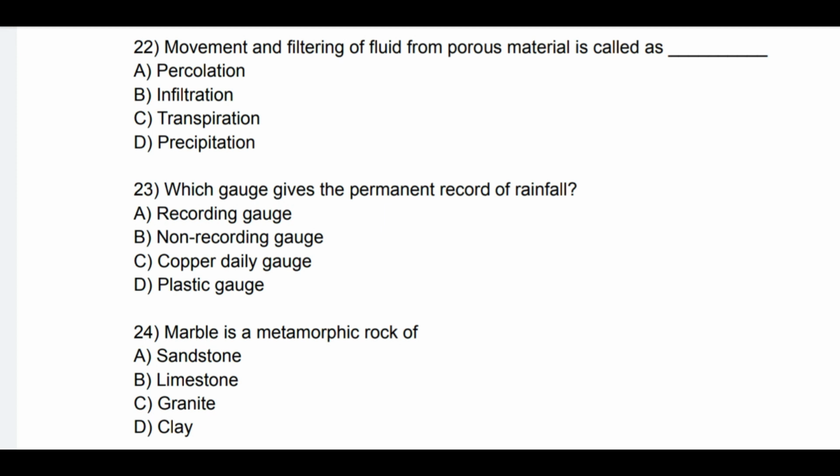Question number 24. Marble is a metamorphic rock of. See the options: A. Sandstone, B. Limestone, C. Granite, and D. Clay. So correct option is B. Limestone. So marble is metamorphic rock of limestone.